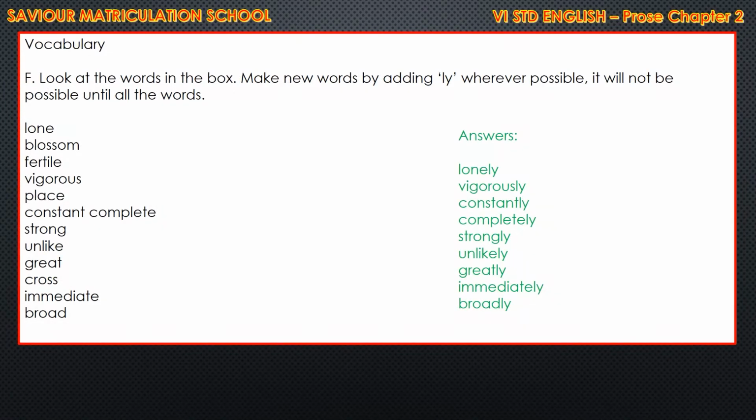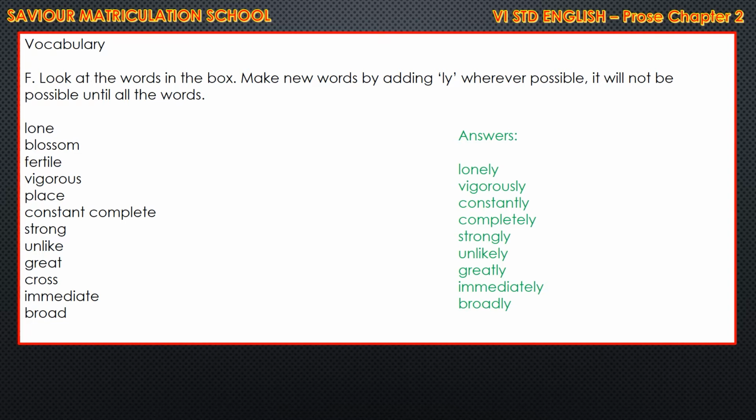So next, F. Look at the words in the box. Make new words by adding ly wherever possible. It will not be possible with all the words. So not all the words you can use ly, children. So wherever it is possible, you can use that ly, children. Okay. So first you can use ly, that is lonely.